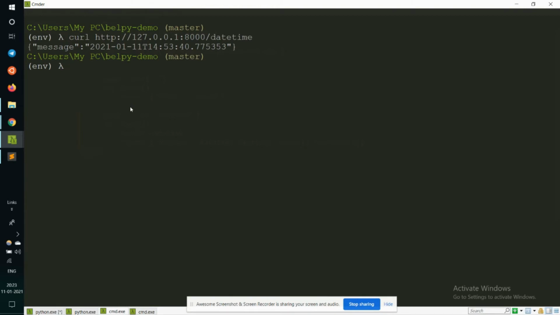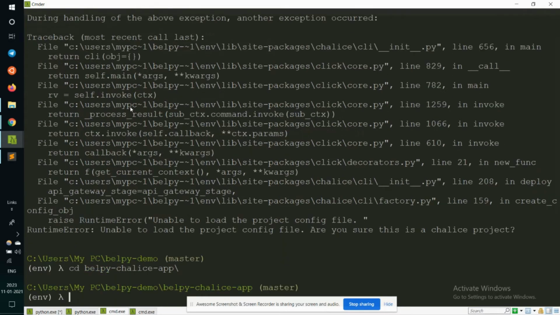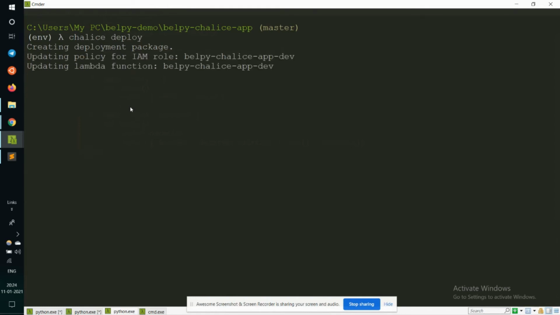So now that we feel that this local development server is all fine, we can use the command chalice deploy, which will redeploy the entire application to the AWS resources. And this would be accessible via a simple GET endpoint.